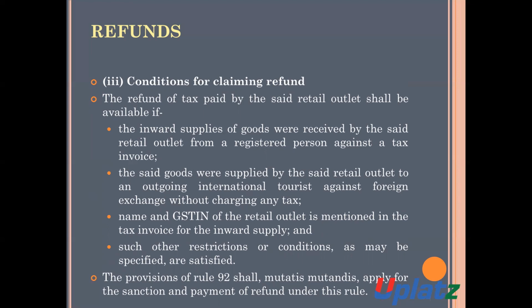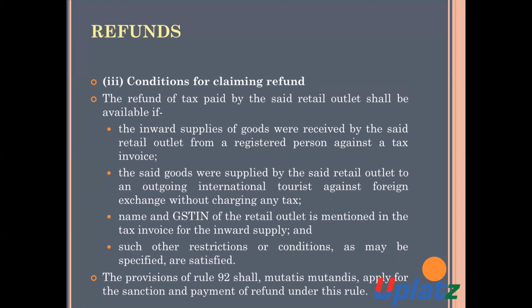The goods received from the supplier should be supplied by such a retail outlet to an outgoing international tourist against foreign exchange, and on such supply no amount of tax will be charged.